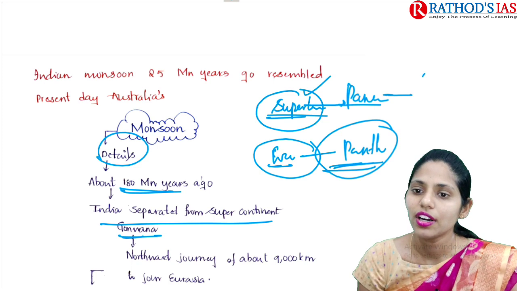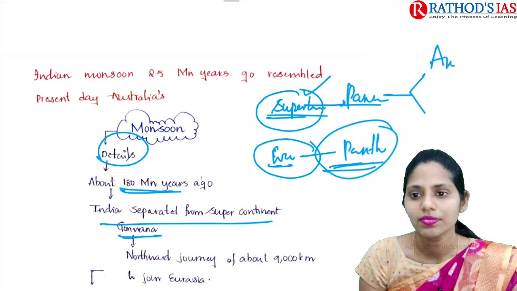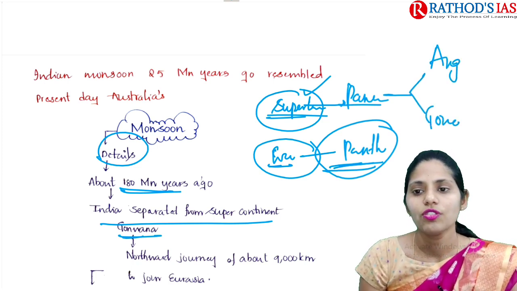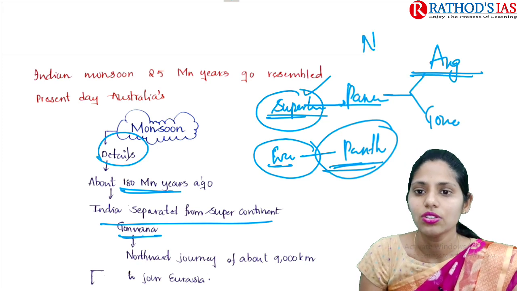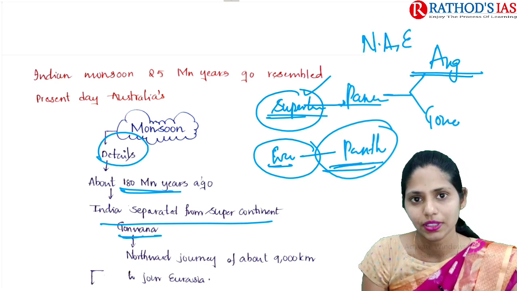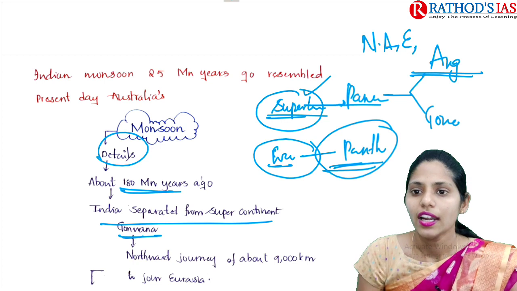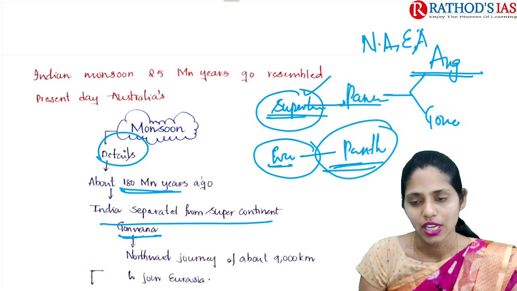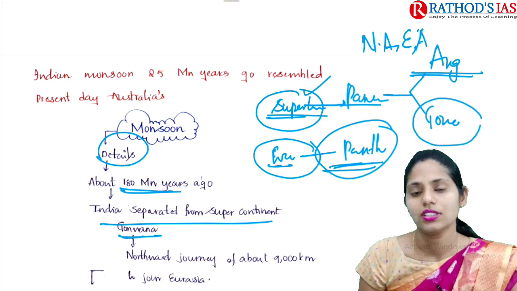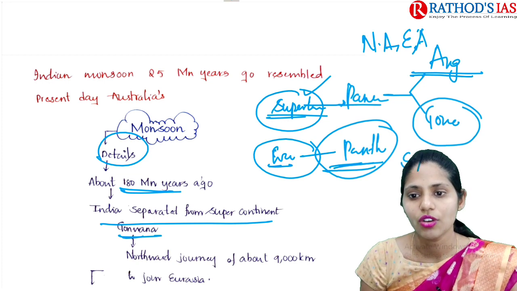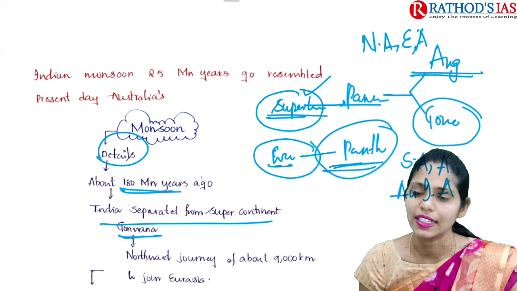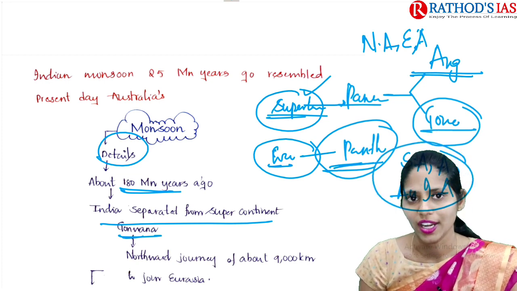So this Pangaea divided into two parts, Angara and Gondwana. Angara mainly includes North America and Europe, as well as some parts of Asia. And Gondwana land mainly contains South America, Africa, Indo-Australia, and also Antarctica. So these are the parts of Gondwana land.